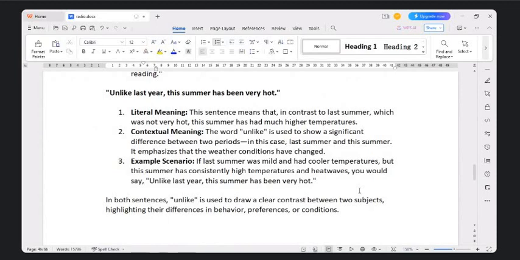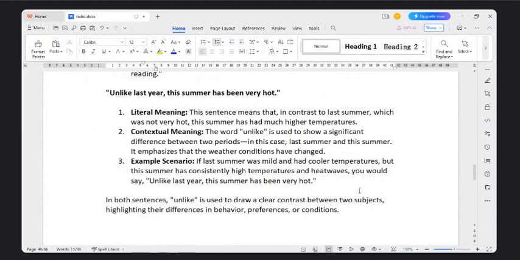Your last year summer was totally different, this year summer was very bad, like temperatures were higher. Now in both of these sentences, unlike is used to draw clear contrast between two subjects. What's the subject here? The subject is summer. Now you are highlighting the differences, how the summer was last year and the condition that summer brought in this year. So let's repeat the sentence two more times.